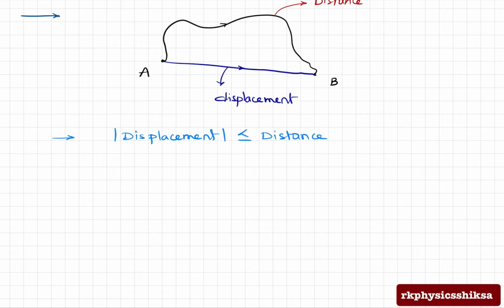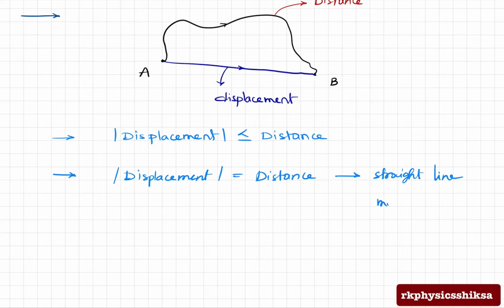In what case will it be equal to distance? The magnitude of displacement will be equal to distance in a straight line motion. We clearly can say that the magnitude of the displacement and the distance are the same.